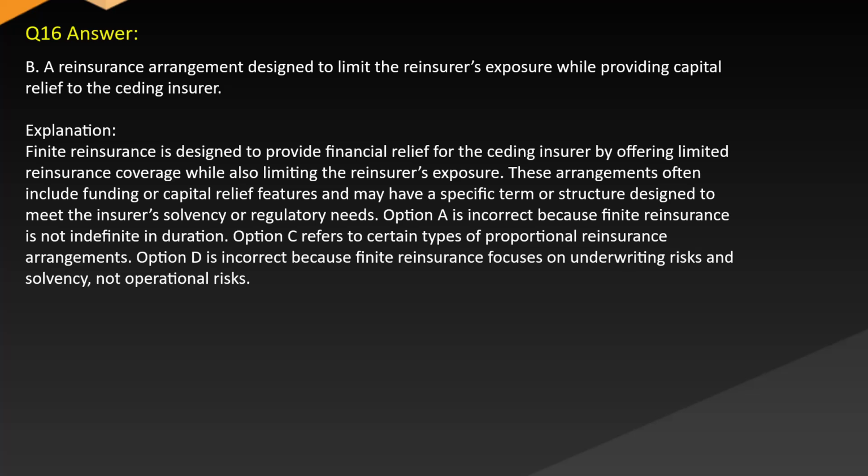Option A is incorrect because finite reinsurance is not indefinite in duration. Option C refers to certain types of proportional reinsurance arrangements. Option D is incorrect because finite reinsurance focuses on underwriting risks and solvency, not operational risks.